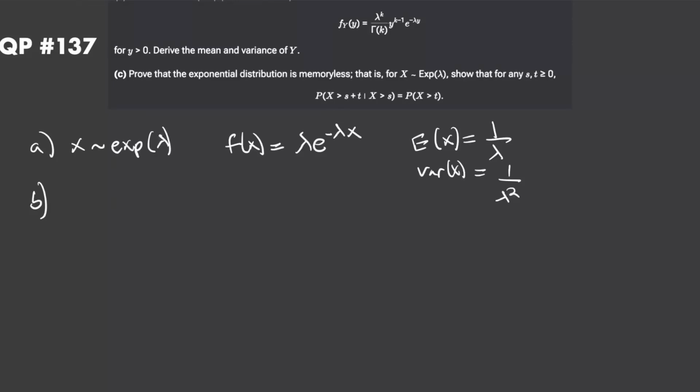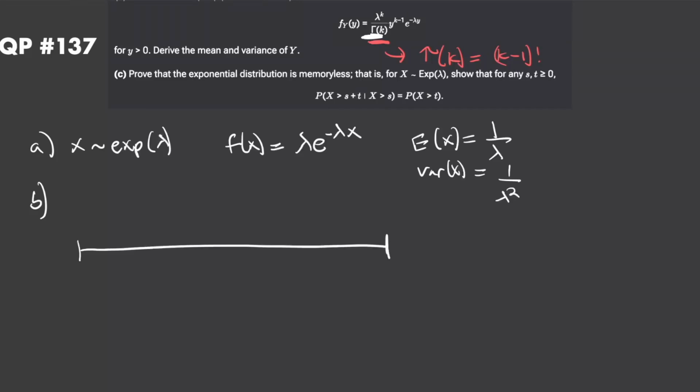If you remember back in QP 126, we derived this density basically from the fact that we are modeling the nth arrival in a Poisson process. The difference between this density and what we derived in QP 126 is just this gamma function, which generalizes k minus 1 factorial if k is an integer, right? So we're just generalizing k to non-integer values. That's why what we derived looks different, but for all intents and purposes, this is just k minus 1 factorial here.